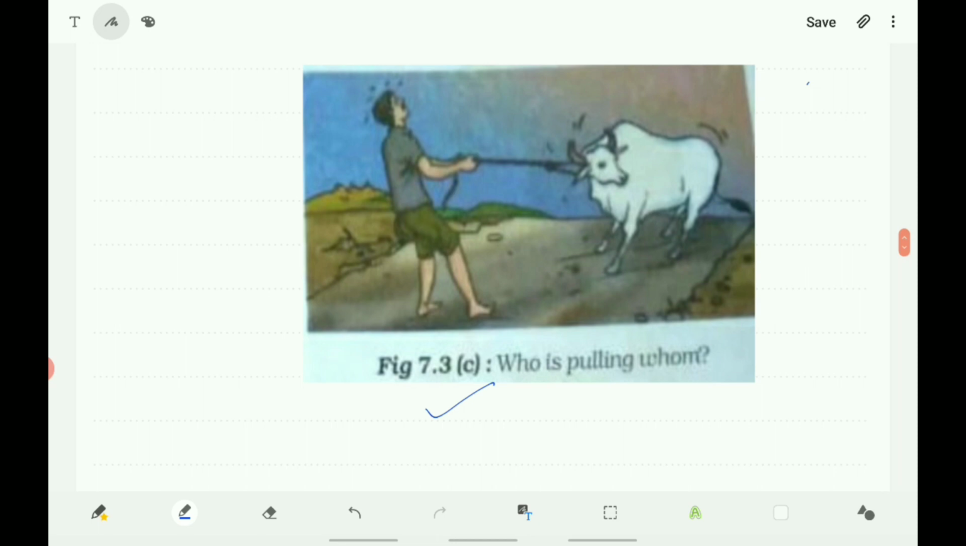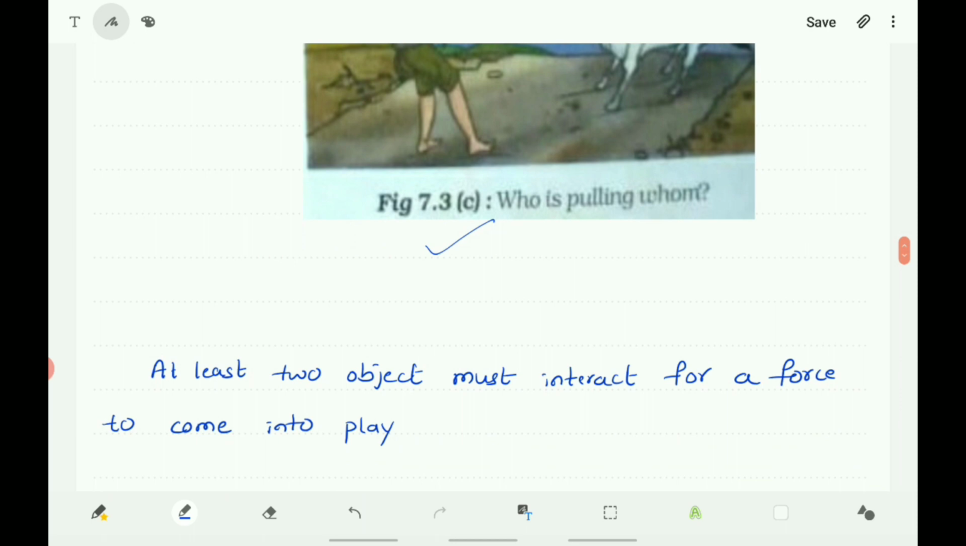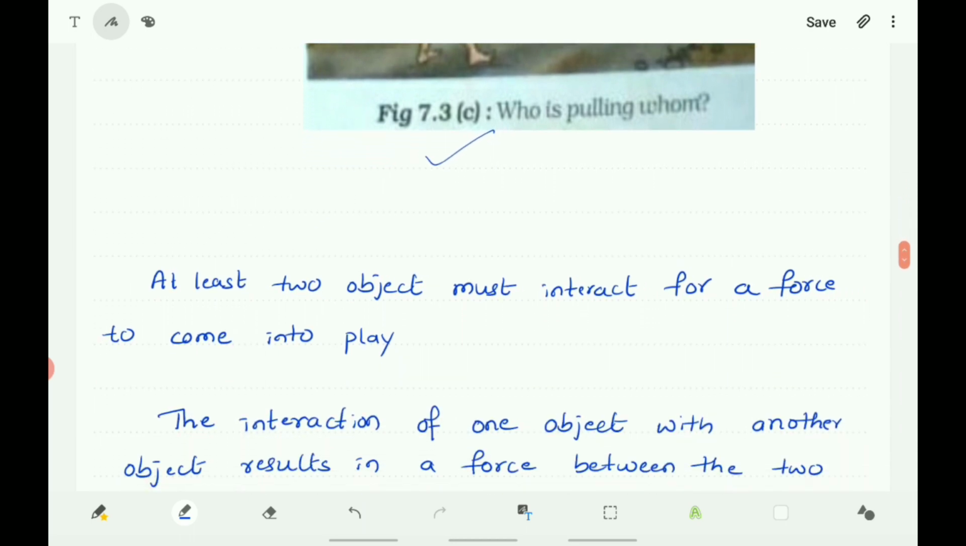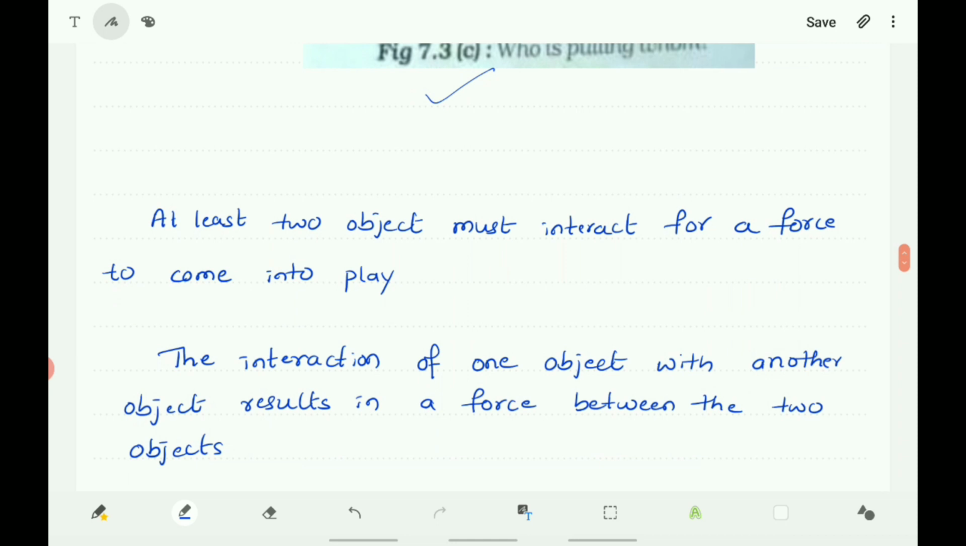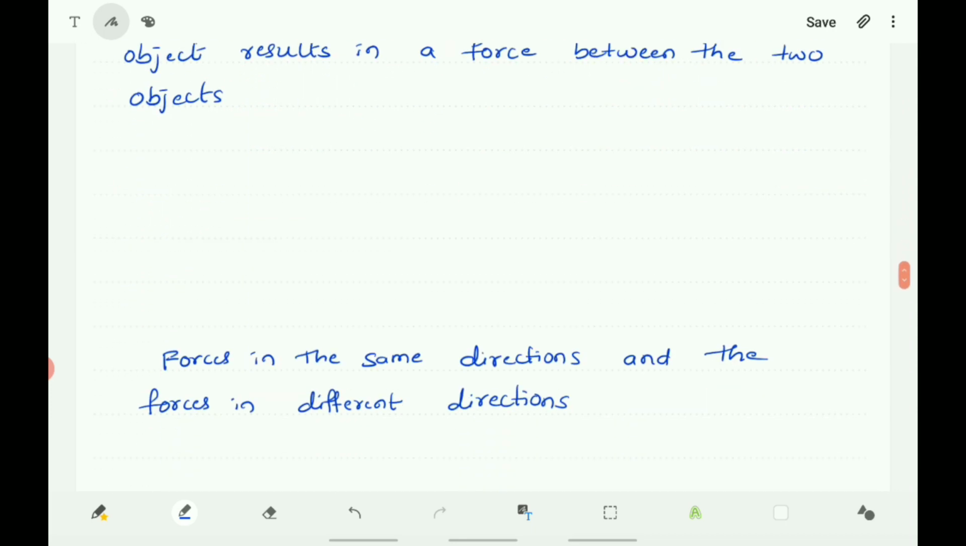From these examples, we can conclude that at least two objects must interact for a force to come into play. There must be at least two objects. The interaction of one object with another object results in a force between the two objects.